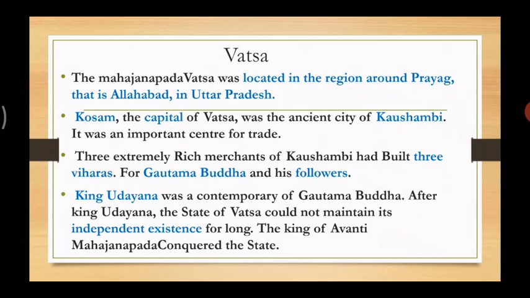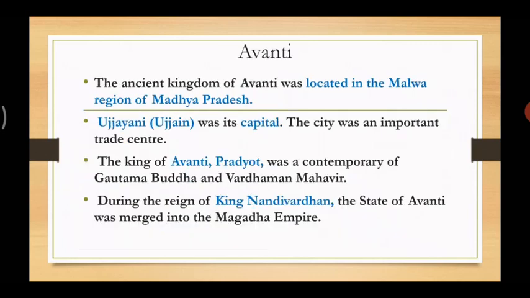So who was the king ruling Vatsya at that time? King Udayana was a contemporary of Gautam Buddha. After King Udayana, the state of Vatsya could not maintain its independent existence for long, because those who came after him were not very capable and could not handle it. So the king of the Avanti Mahajanapada conquered the state. Let's move to the third.